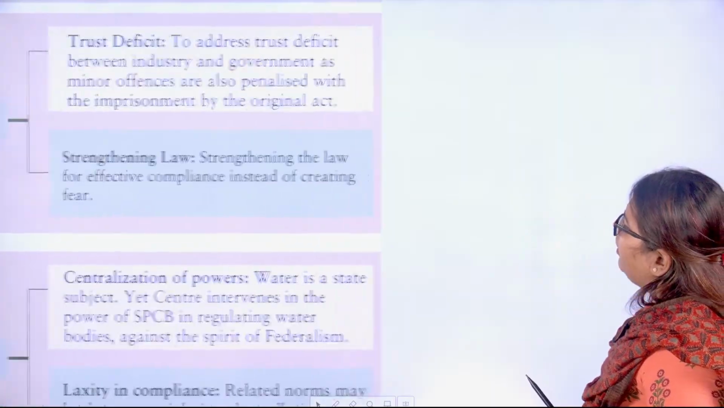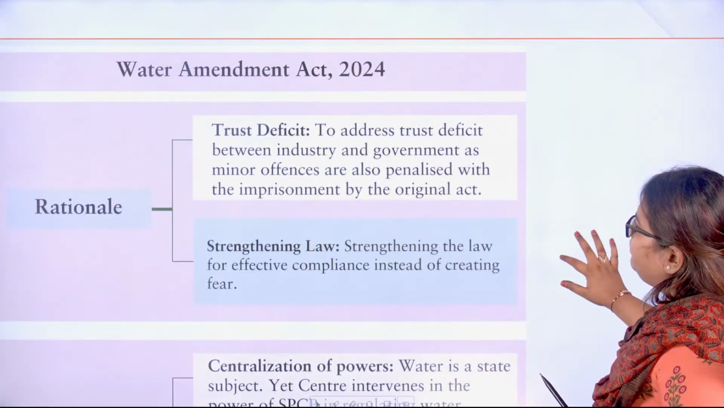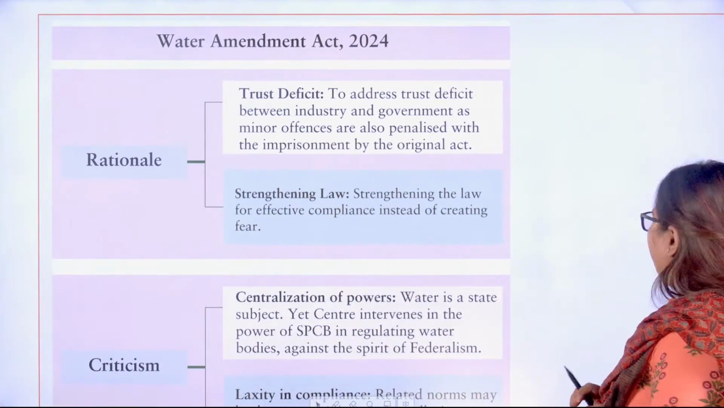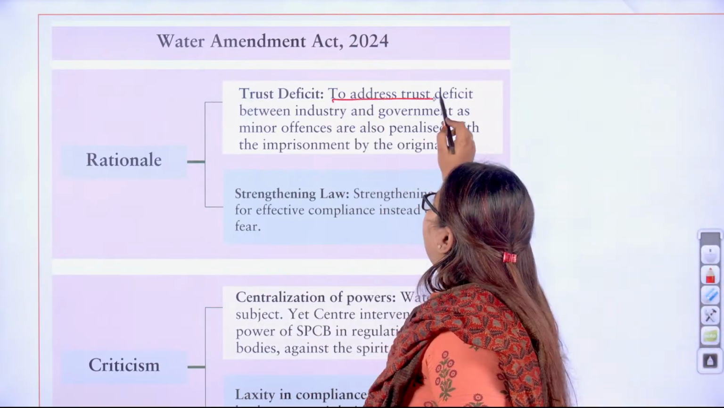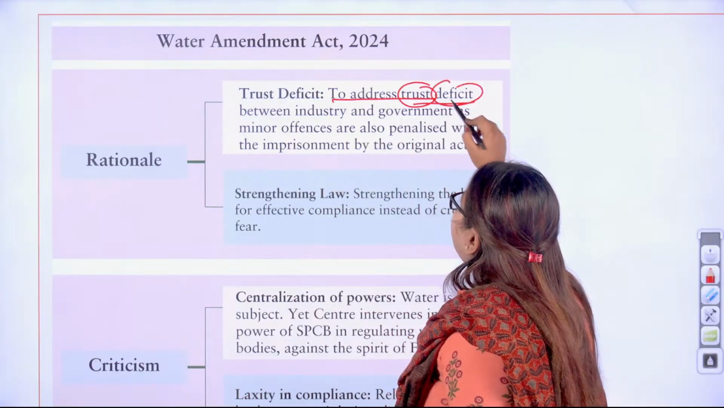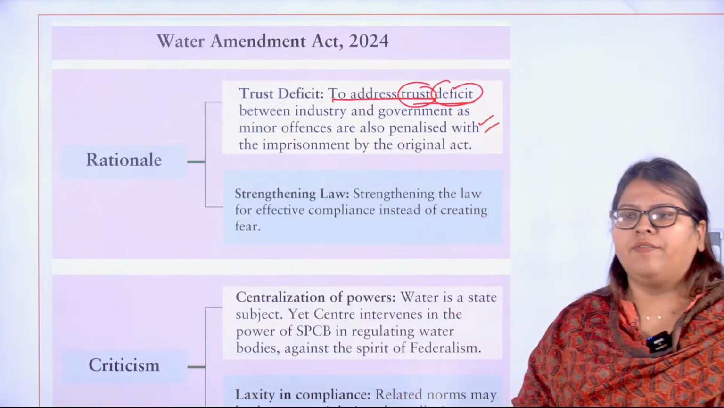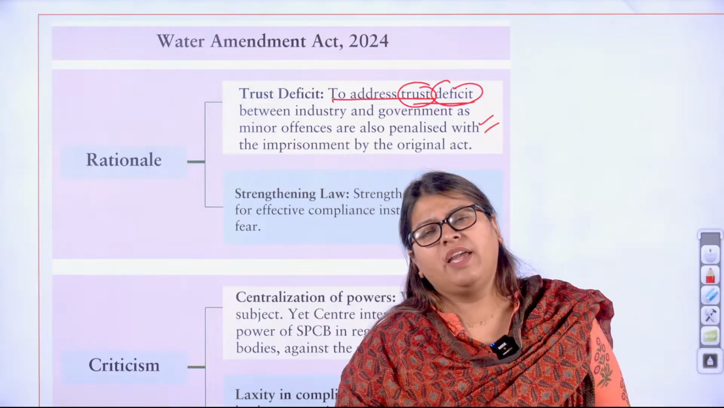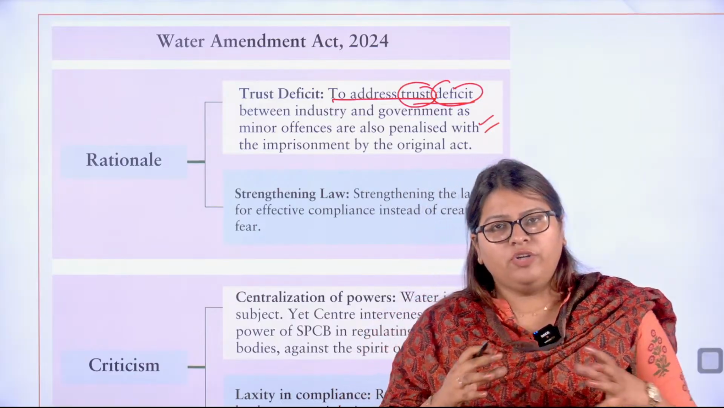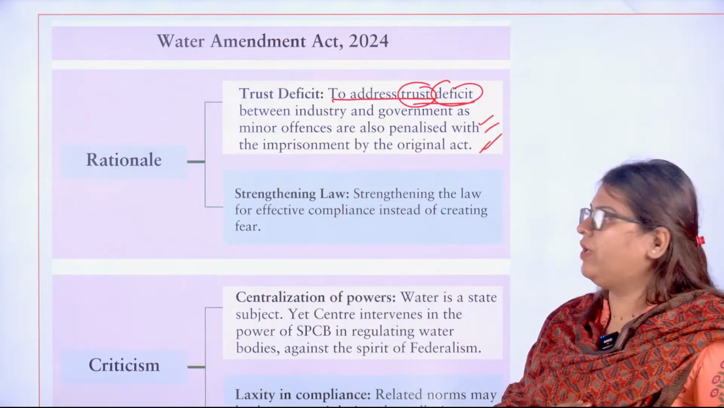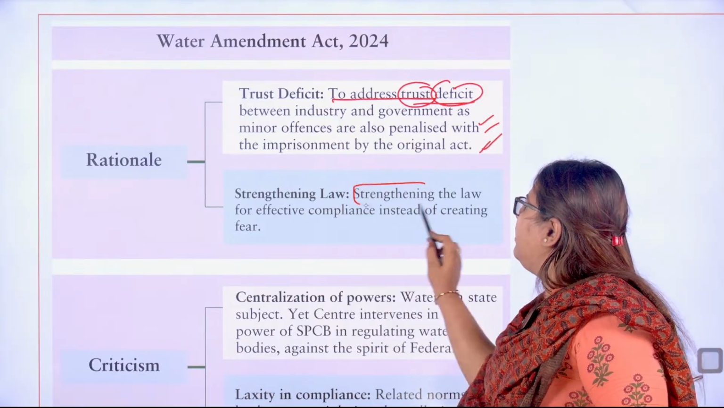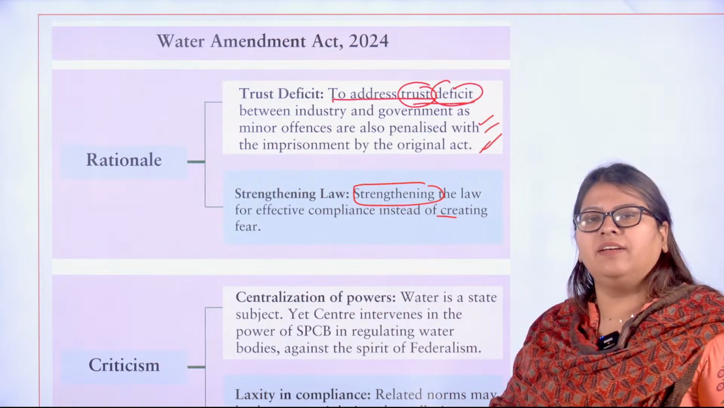Okay, so now if you can see here, I hope this is visible. Yeah. So it says trust deficit. In order to address the trust deficit between the industry and the government, because the government was imposing heavy fines and penalties, in order to bridge that gap, they had come up with this particular act. Next one, strengthening the law instead of creating the fear.